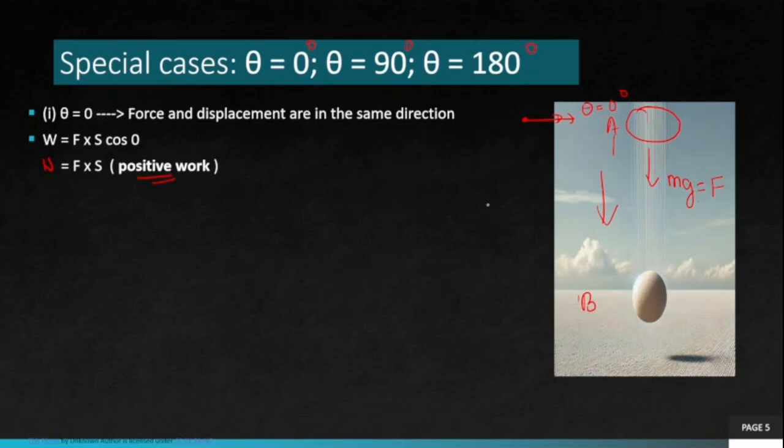So work done, in this particular case, will be force times displacement, where the displacement is height h. mg is the force, times h. So work done by gravity when the ball is falling is mgh. It's a positive work.